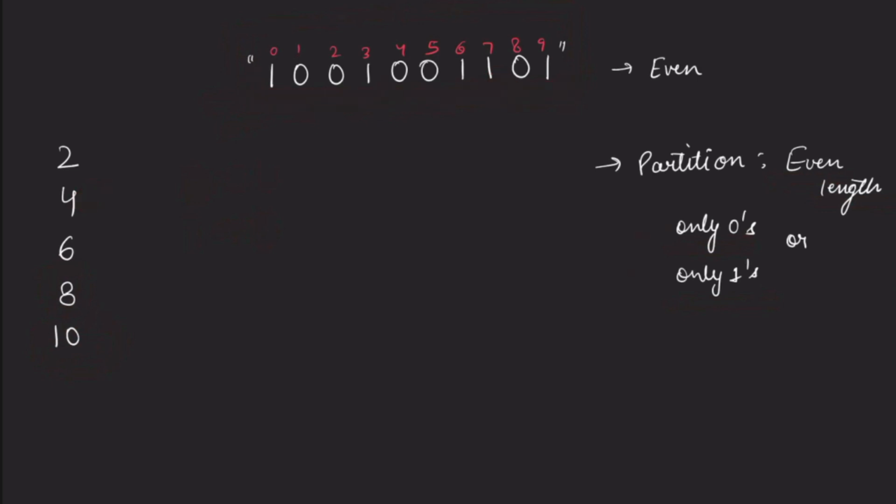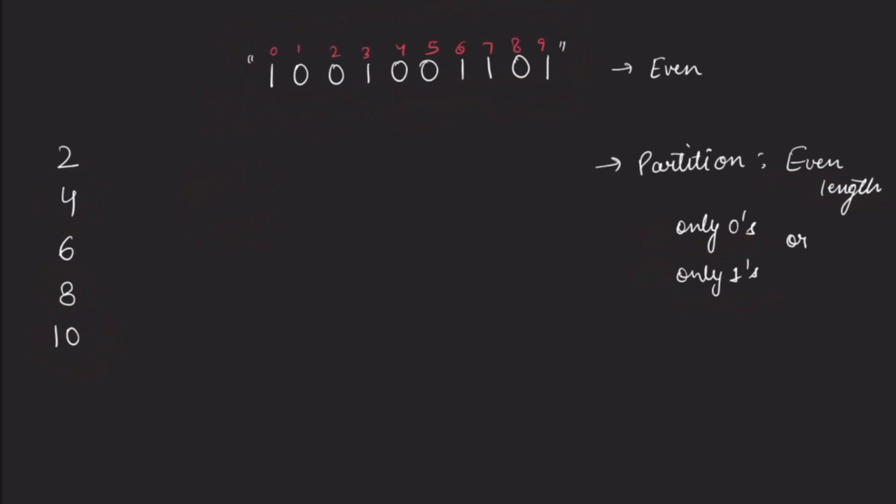For 4, what we can do is first take a substring of length 4, then take another substring of length 4, and then we are left with 2 characters, so we take those as a substring. So it will be 4, 4, 2, right? Another case is that I take these 2 characters as a substring, then these 4 characters, and then these 4 characters. So there it will be 2, 4, 4. Another possible case is that I take 4 characters, then 2 characters, and then 4 characters, so here it would be 4, 2, 4. So basically for 4 we have 3 different ways of partitioning this string.